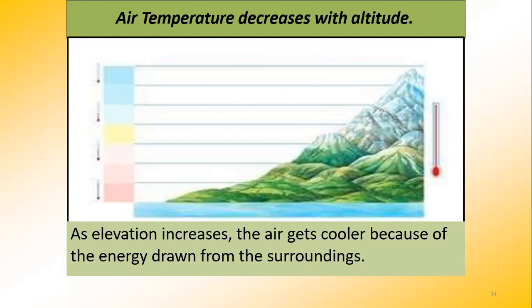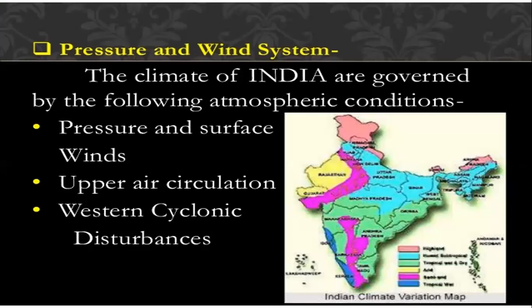Okay. Now, the third factor that also plays an important role in the climatic condition of India is the pressure and wind system. The weather conditions in India are governed by three atmospheric conditions. So the climate of India is governed by three atmospheric conditions.